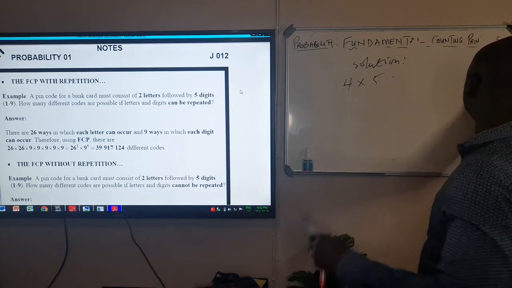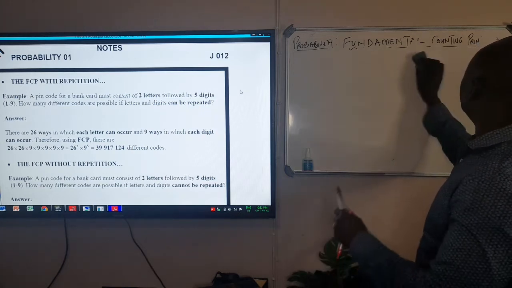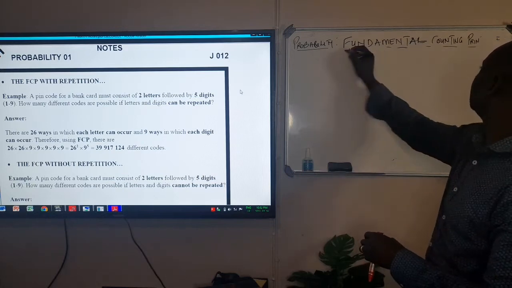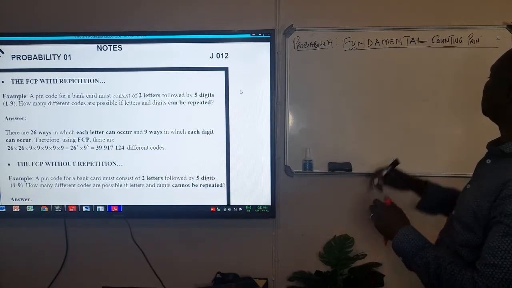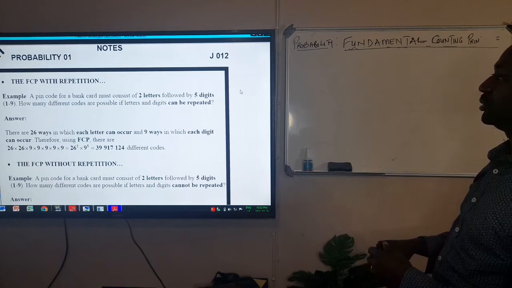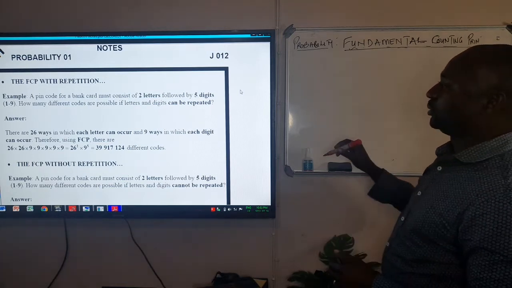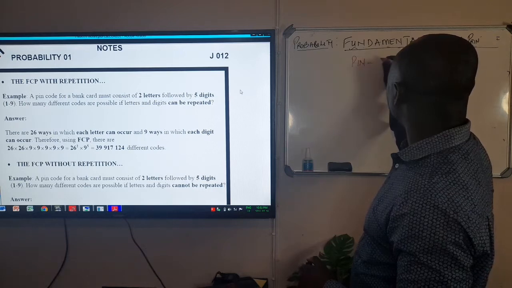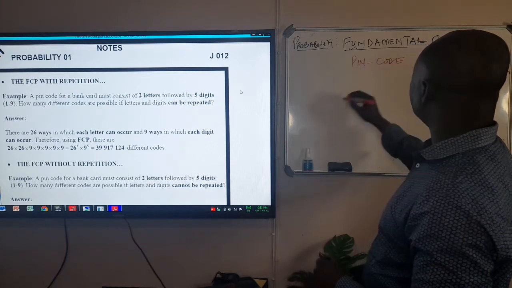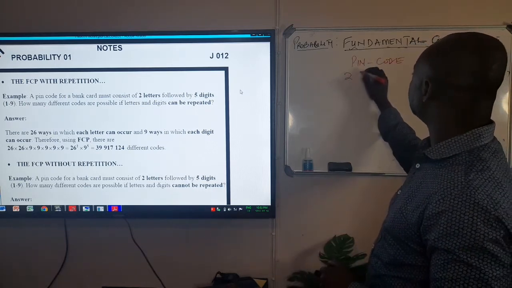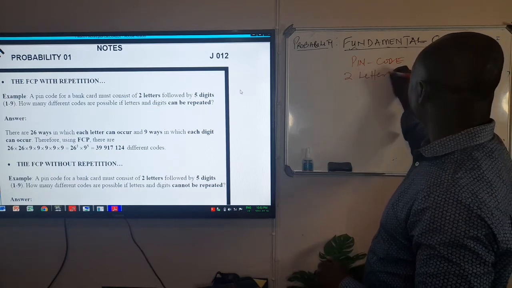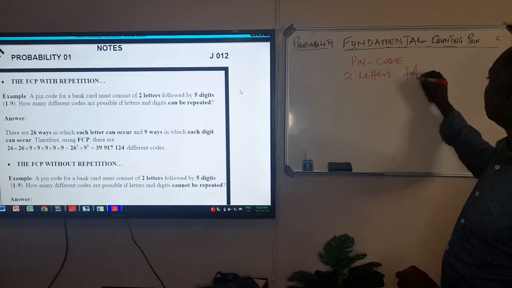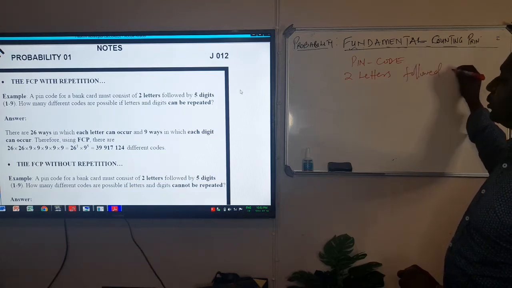So take note, my learners, when we are dealing with repetition, the question tells you, and you must know how to answer questions on that. So now we are saying a PIN code for your bank ATM card must consist of 2 letters. Letters, we take from the alphabet, followed by 5 digits.